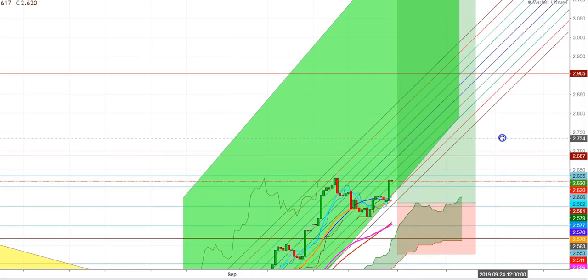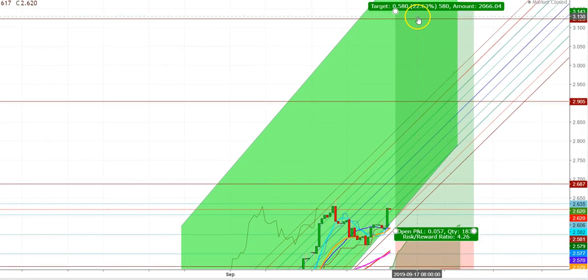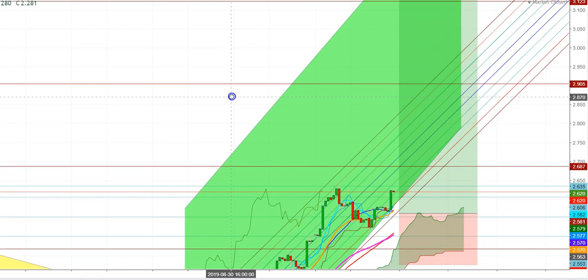So friends, during the upcoming week, my targets will be up to the level of $3.143. So friends, be ready for action in natural gas futures during the upcoming week.